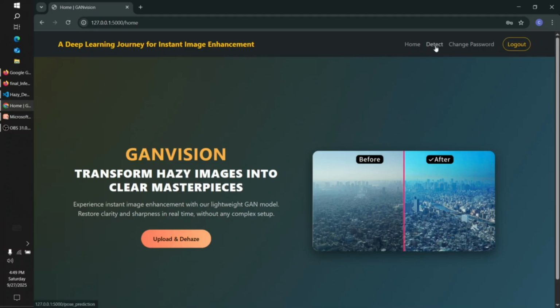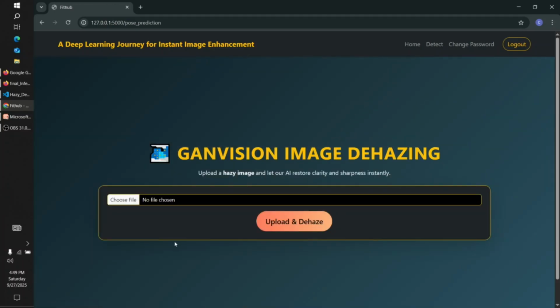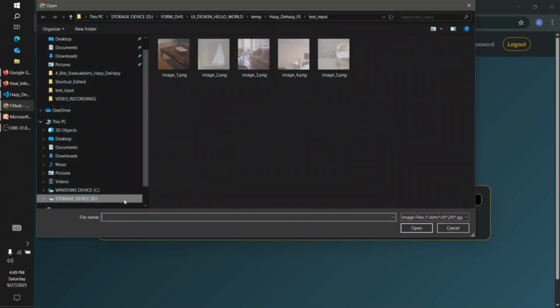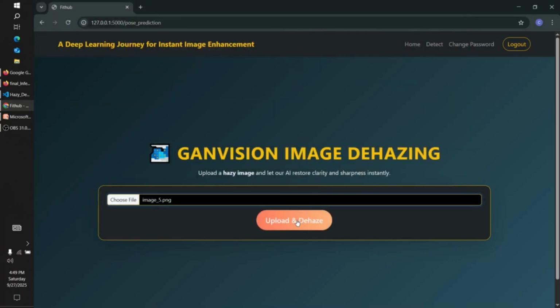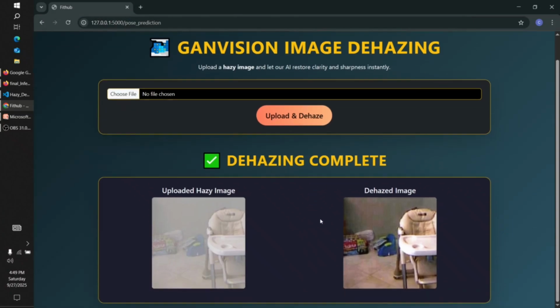Now coming to the detect tab, or upload and dehaze button over here, you will be redirected to the detect tab where it says GANvision image dehazing. In order to analyze, you have to provide an image. I have a few images over here, and as you can see, they are fully hazy. So I'm going to give this image as an input. On click of dehaze, as you can see, the uploaded hazy image and the dehazed image. We can see a big difference between these two images.